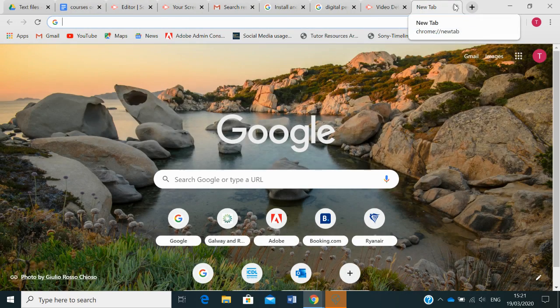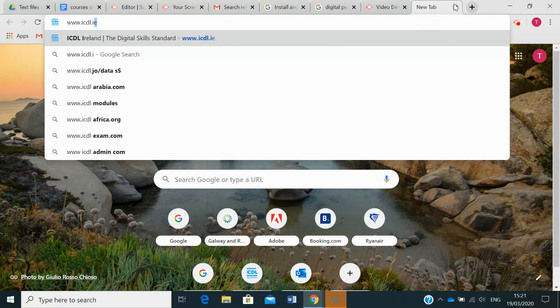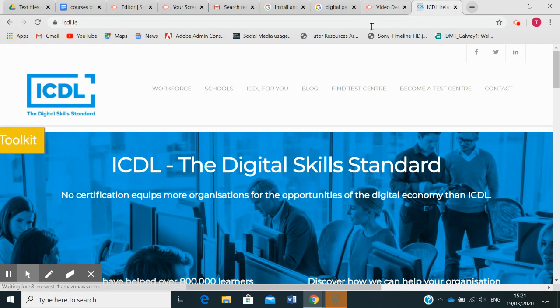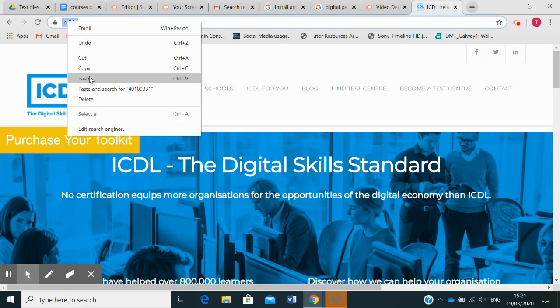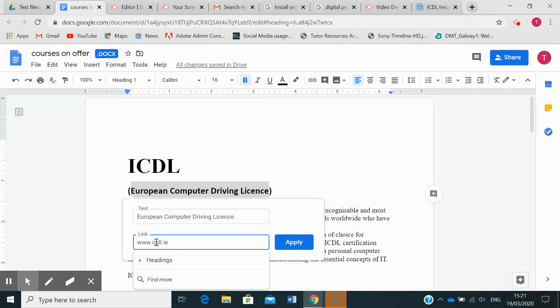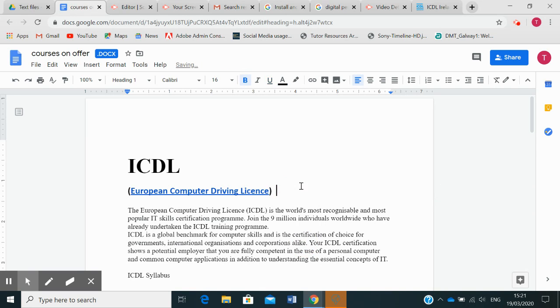Now, if I didn't have a link, all I'd do is insert a new tab and come over here to www.icdl.ie. If I wanted to, I could copy that link and paste it into this link box here. All I'm doing really is copying and pasting and clicking apply. And you can see now that that's a link. So when people are reading this, they click on it and they will be brought straight to that page.